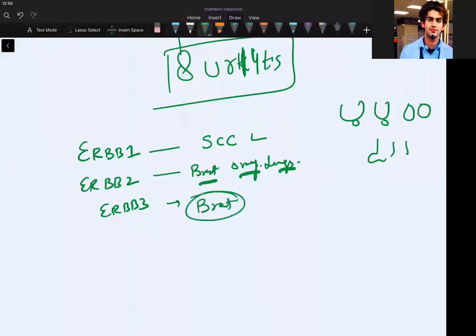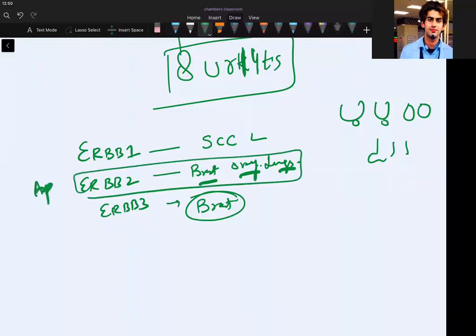It's easy to remember. It causes breast cancer. What happens is that you are producing more amount of receptors. What is the problem? More receptors and more growth factors. Can I call it amplification? So which of the three is having amplification? ERB2 has amplification.